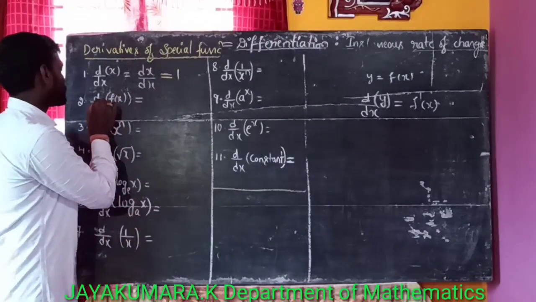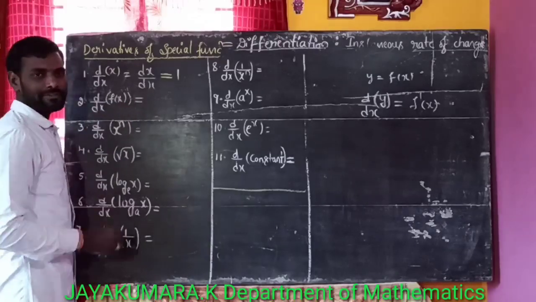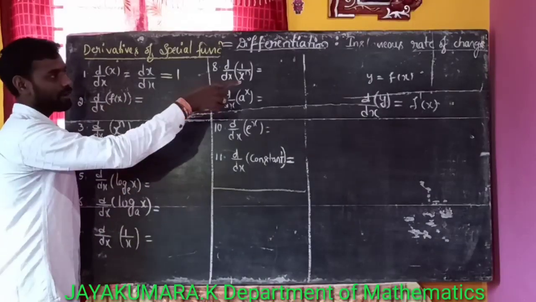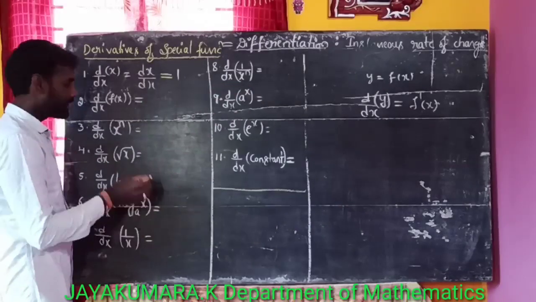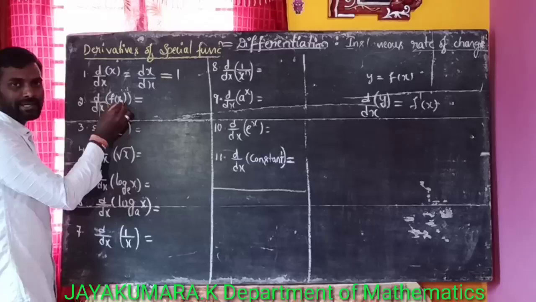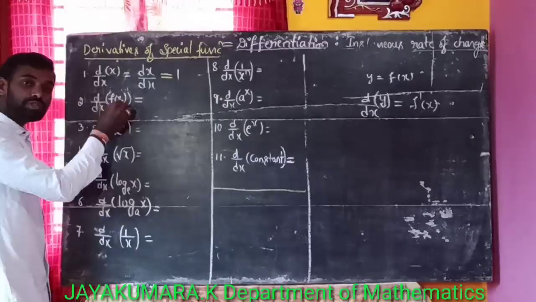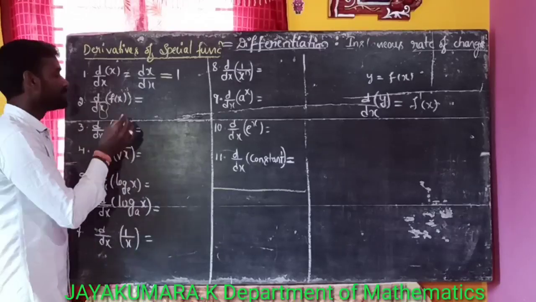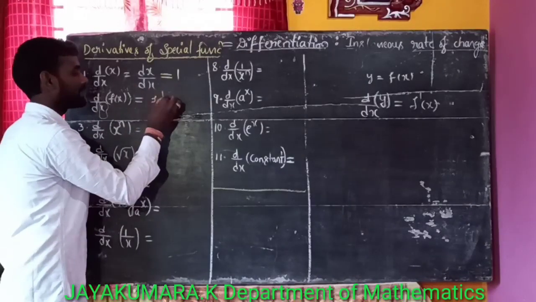Now, here d by dx of f of x. The derivative of f of x here is equal to what? f dash with respect to what? With respect to x. This function is in terms of x, so you should differentiate this function with respect to x only. So now this becomes f dash of x.